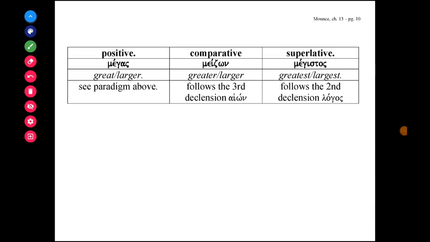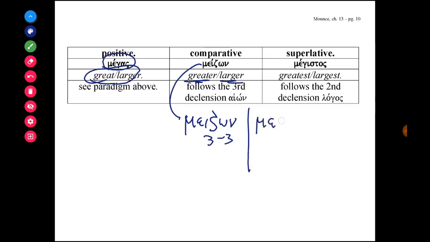So we just went over the adjective that means great or large in Greek, and that's megas, megale, mega. And we just went over the whole paradigm in the previous slide. If I wanted to say greater or larger, I would use meizon, and this would be a 3-3 adjective. So if I were to remember, it would be meizon as the neuter form.